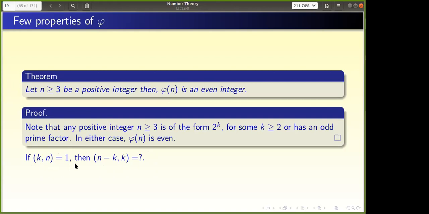Actually, in the general number theory class, I will give more time. I'll give a lot of examples, but this course is not for that. That's why I'm revealing answers very fast. So can somebody tell me the answer to this? If the GCD of n, k is 1, then what is the GCD of n minus k, k?